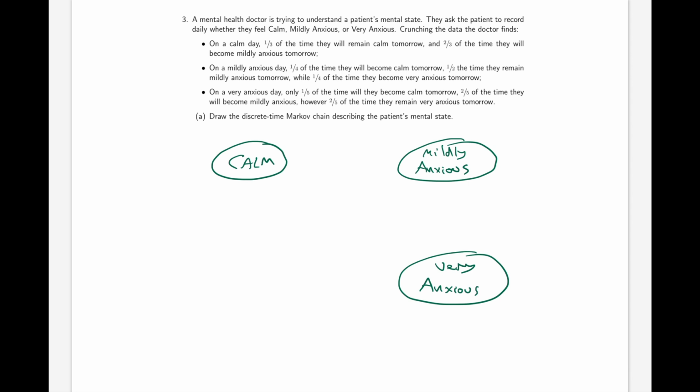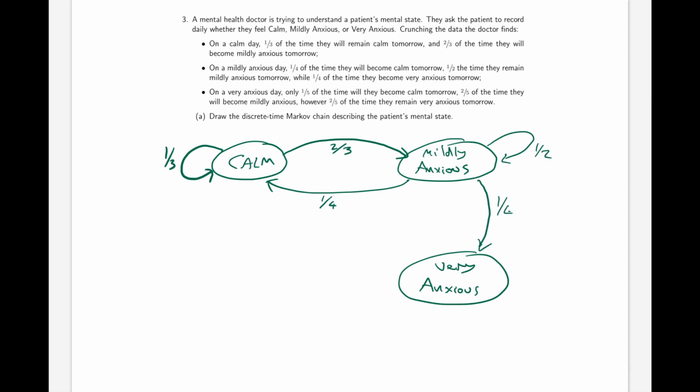calm tomorrow. So there's an arrow between calm and calm with probability 1/3. 2/3 of the time they will become mildly anxious tomorrow. So there's an arrow between calm and mildly anxious with probability 2/3. The second bullet point, on a mildly anxious day, a quarter of the time they will become calm tomorrow. Half the time they will remain mildly anxious. And a quarter of the time they will become very anxious.